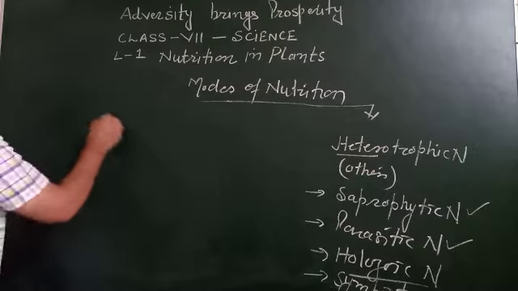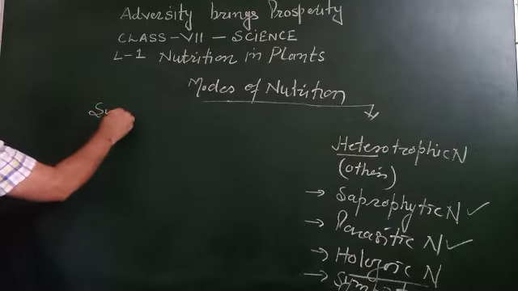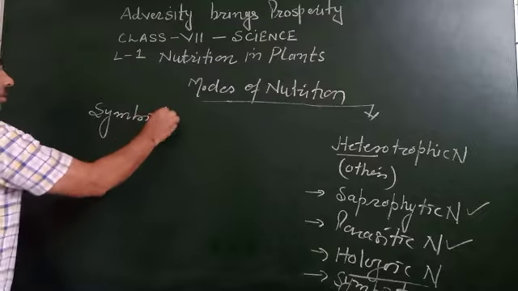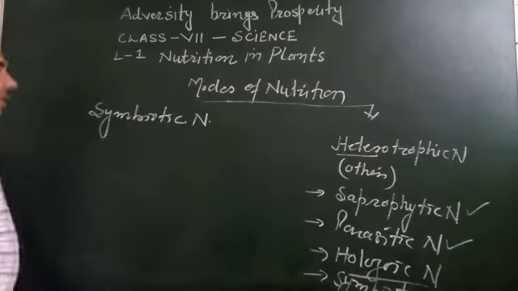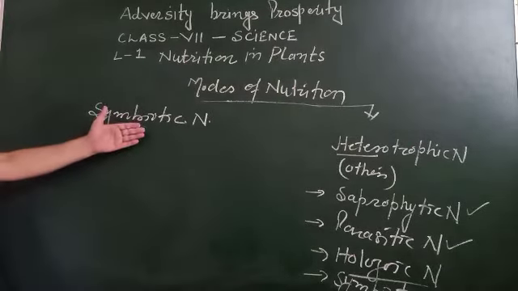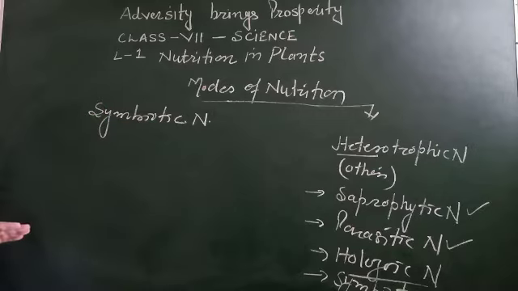In symbiotic mode of nutrition, living organisms live together for the benefit of each other. They live in close association. This is called symbiotic nutrition.